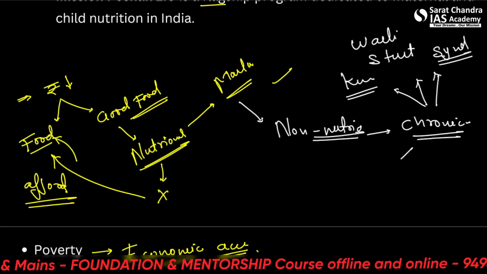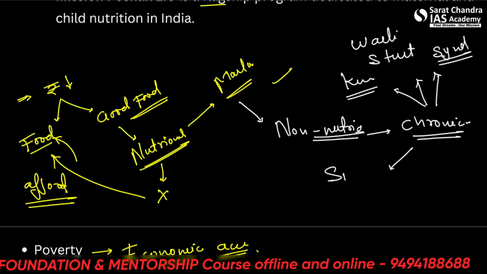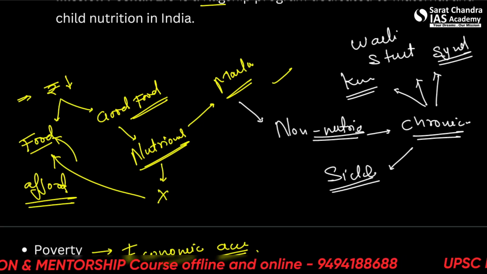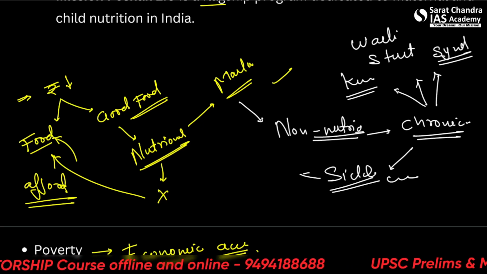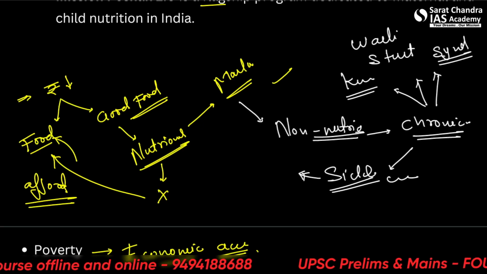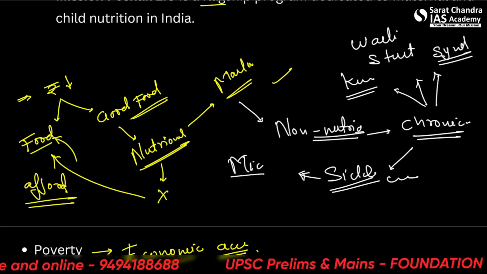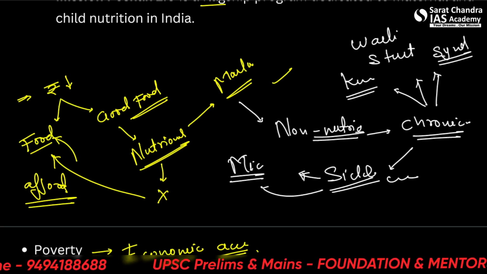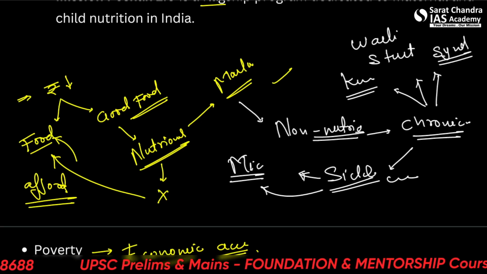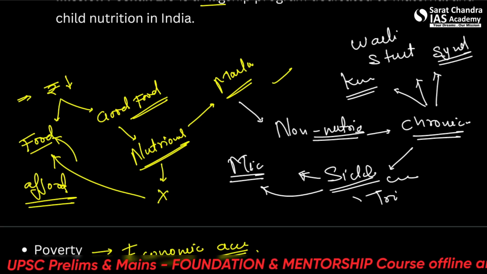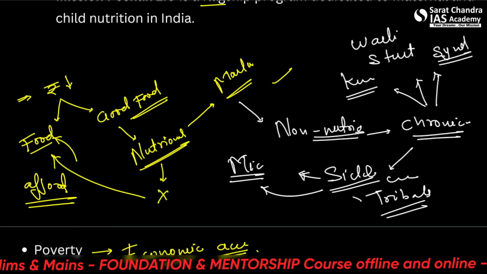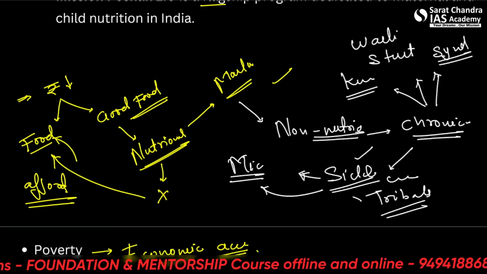It has also led to sickle cell anemia in various groups. Although it is an autosomal recessive genetic disease, micronutrition has also played a part in producing or replicating this disease in the vulnerable groups, such as tribals. It is most prevalent in the state of Maharashtra.